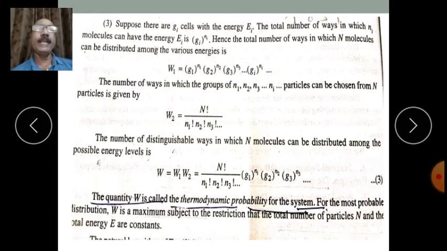The probability of finding the system in that state is greater than the probability of finding the system in all the other states added together. So this is the most probable state. For the most probable distribution, W is maximum subject to the restriction that the total number of particles n and the energy E are constant.